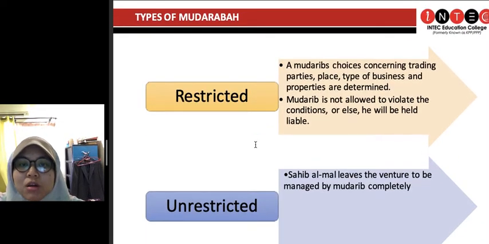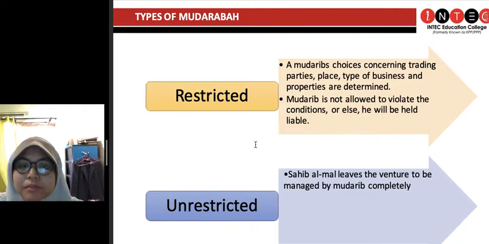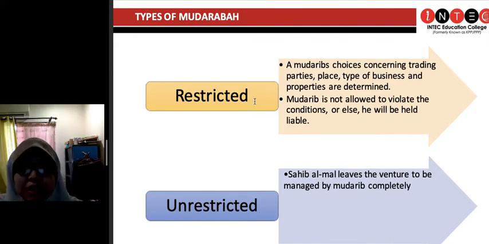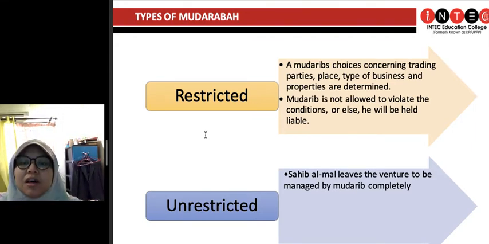Okay, now moving on to types of mudharabah. Okay, we have two types of mudharabah. We have restricted and unrestricted. Restricted, like the word suggests, is something that is restricted, maksudnya dia terhad. And a mudharib's choices concerning trading parties, place, type of businesses, and properties are determined. Mudharib is not allowed to violate the conditions, or else he will be held liable. Meaning, this is a